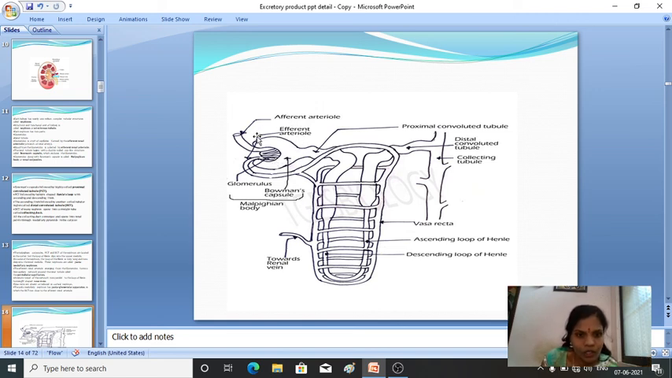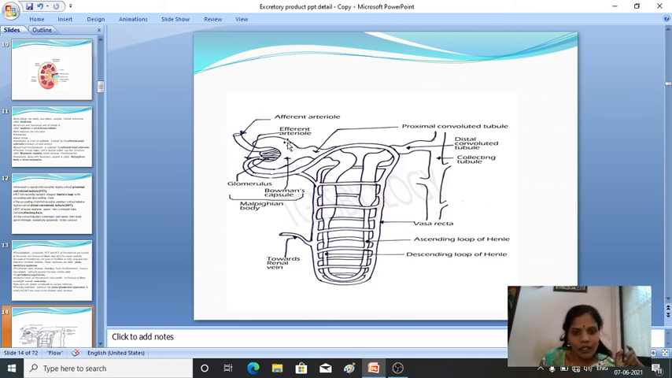The afferent arterioles are the arterioles entering inside the capillaries, and the efferent arterioles are the ones coming out. Afferent means they carry blood into the glomerulus, and efferent means they carry blood away from the Bowman's capsule.